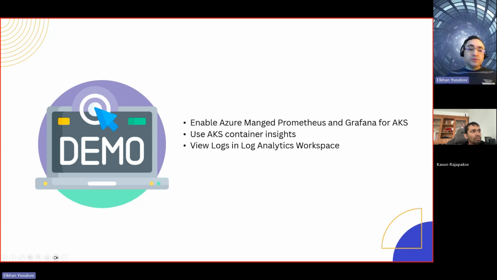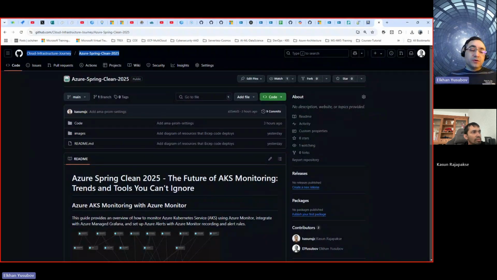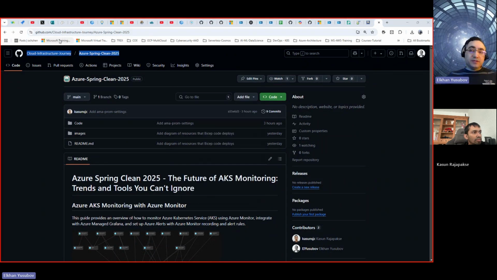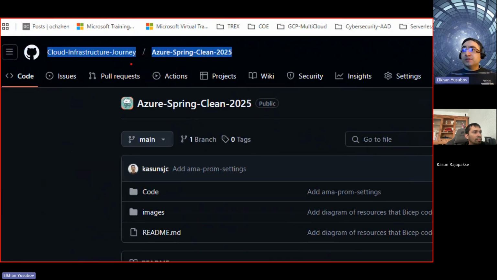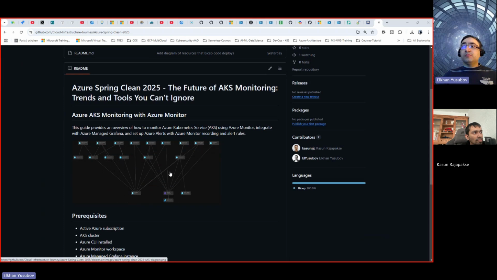Before diving into that, I want to share this GitHub repo where you can access them. You will also get the QR code as part of this, at the end of this session. Here, as you see, once you navigate into our GitHub repo, it's a cloud infrastructure journey. That's the one that we run together with Kasun. For Azure Spring Clean, we created this repo. And in this repo, you will see what the deployment of the solution should look like, based on the Azure Bicep code that we have in place.